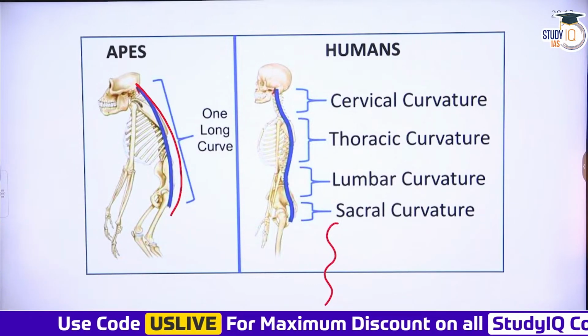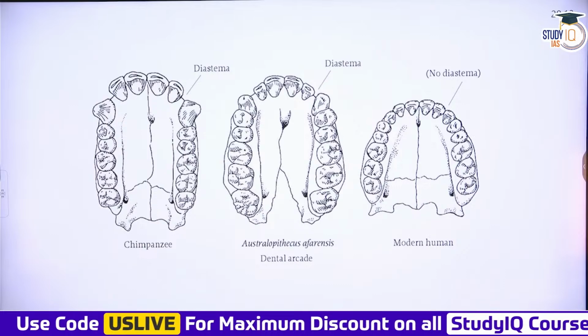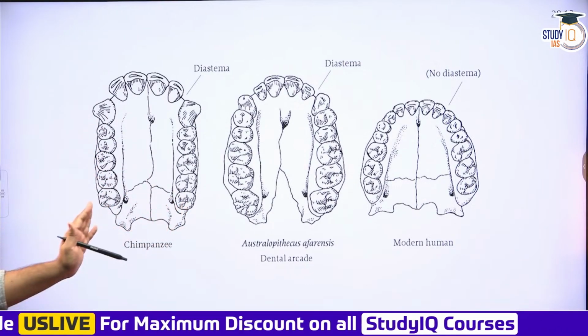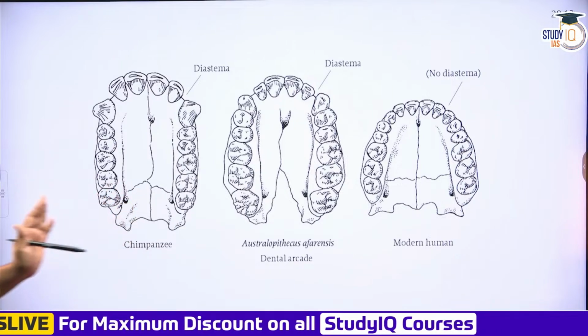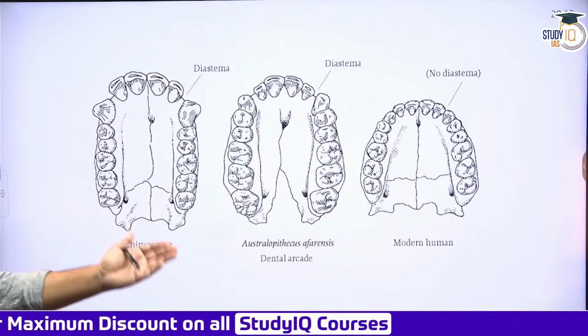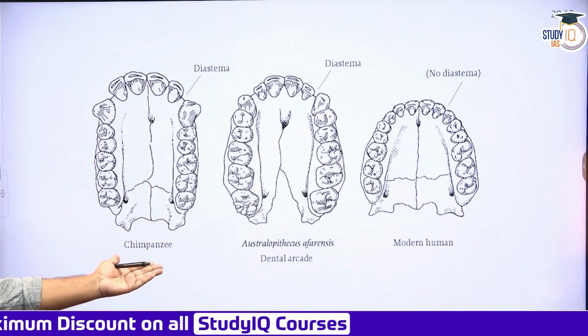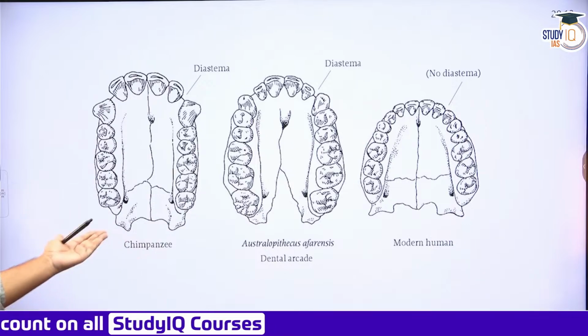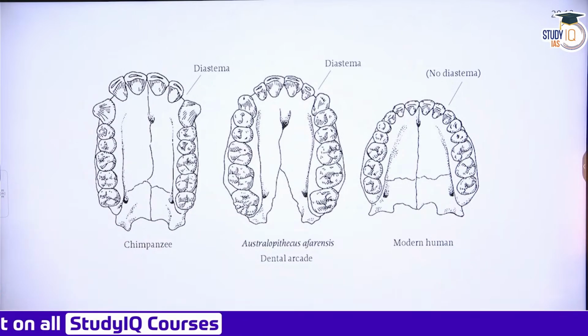Now, with this diagram we have already covered it. The diagram is basically highlighting the dental arcade, or the dental structures, among humans, among Australopithecus, the extinct hominoid species, and the chimpanzees, which are included under the apes.